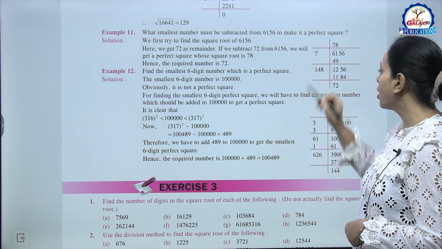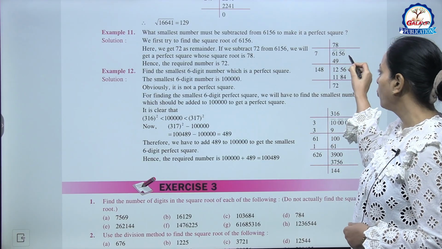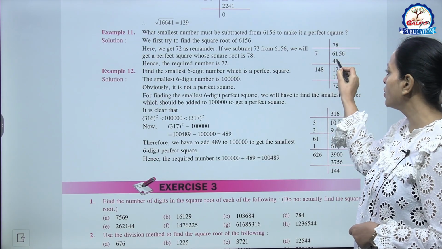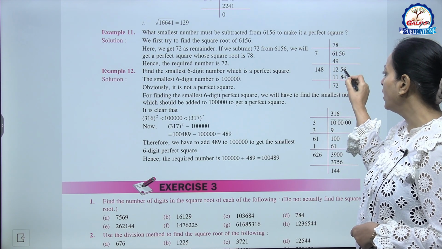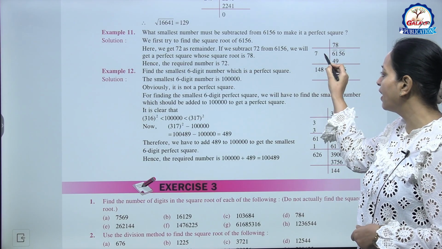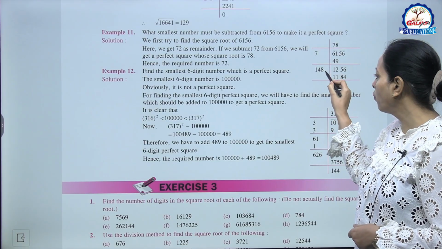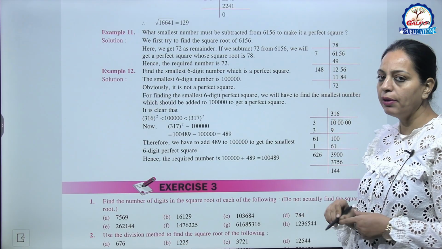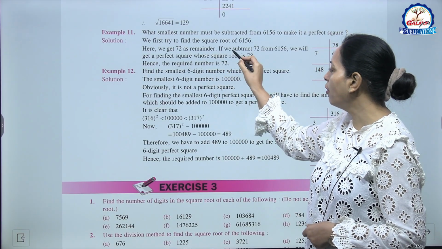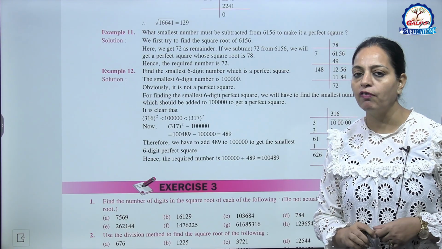6156 to make it a perfect square? So हम करेंगे इसे division method से ही. So now make the pairs. Here 61 and this is 56. So 61, 7 7s are 49. Minus किया 12. Take the next pair. It becomes 1256. This side 7 plus 7 is 14. Right here 1 digit 8. So 148 into 8. We are getting this number. Remainder is 72. So here 72 is the remainder. If we subtract 72 from the given number, it becomes a perfect square.